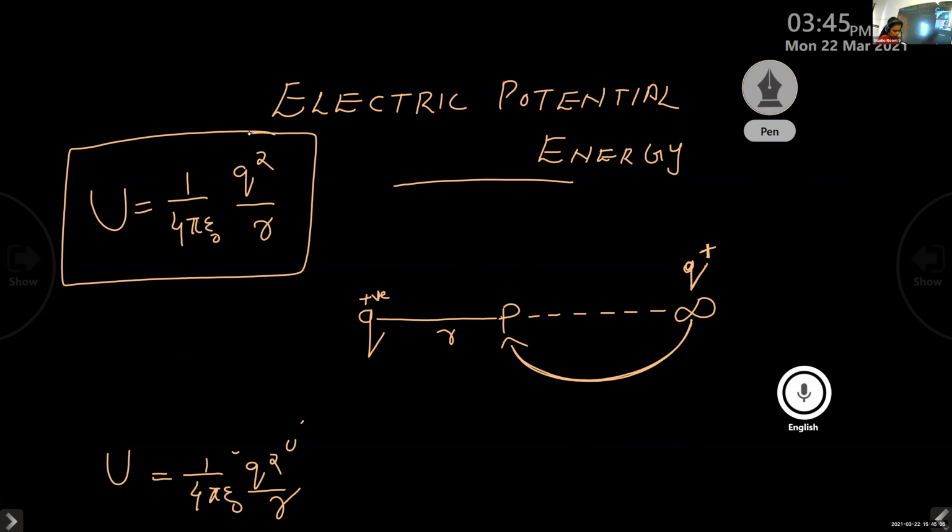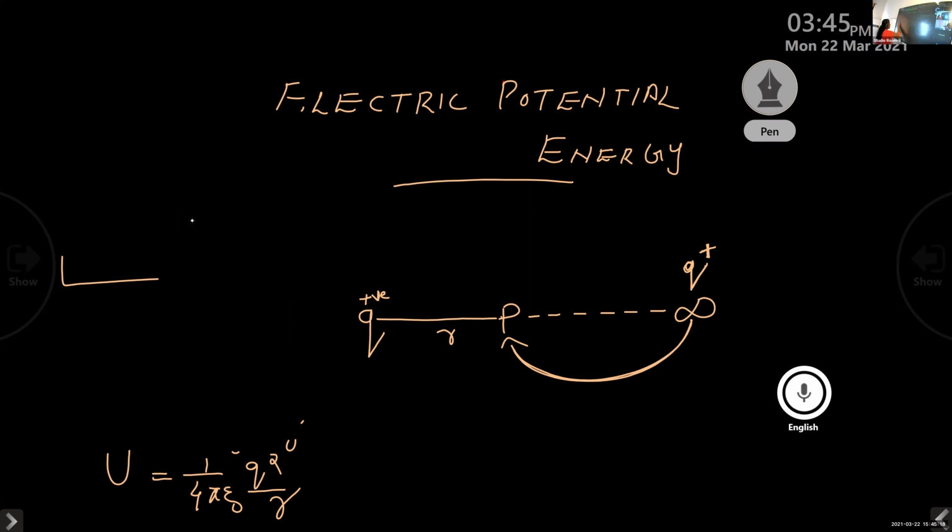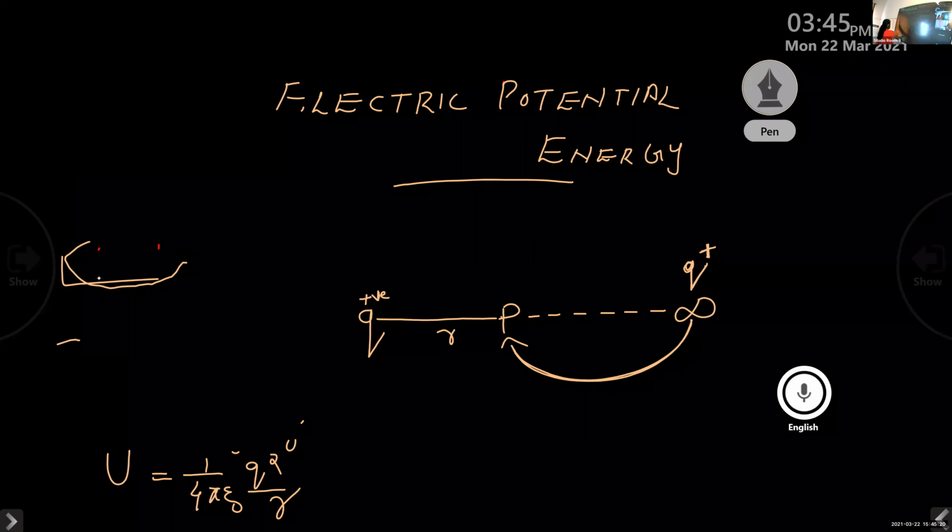Now we can find an expression for potential energy due to a system of two charges.